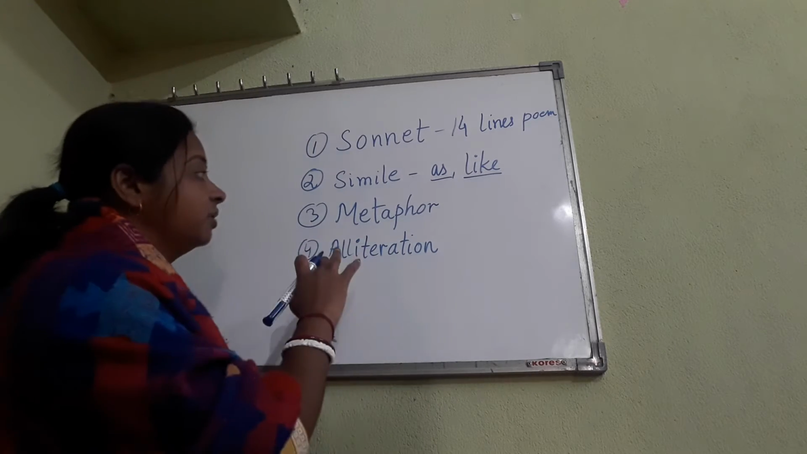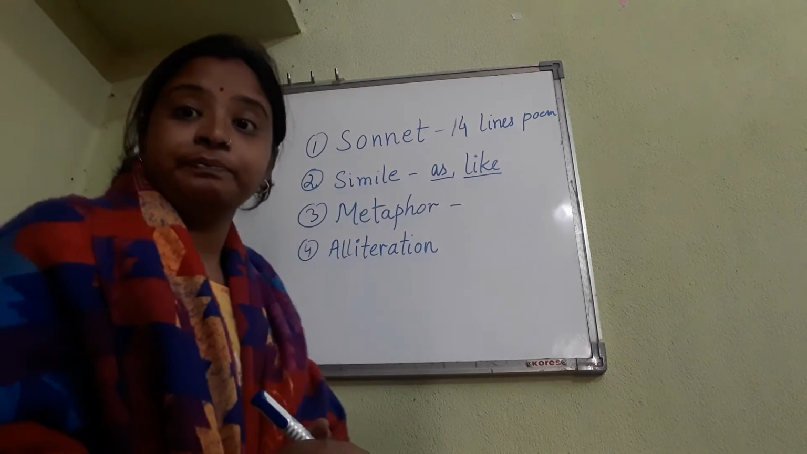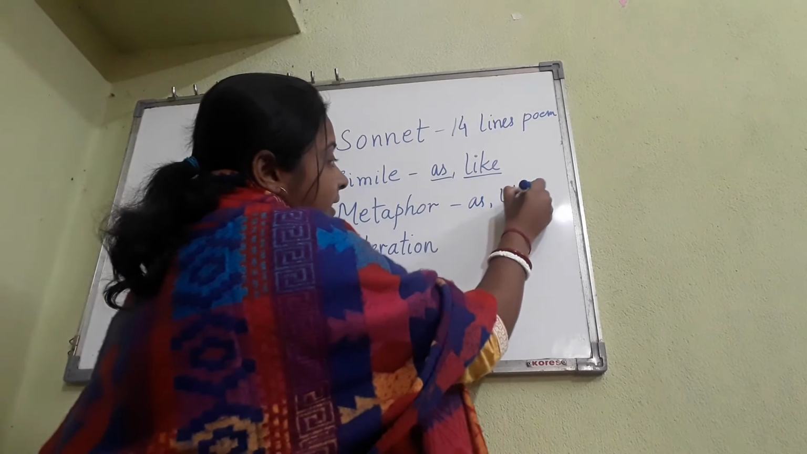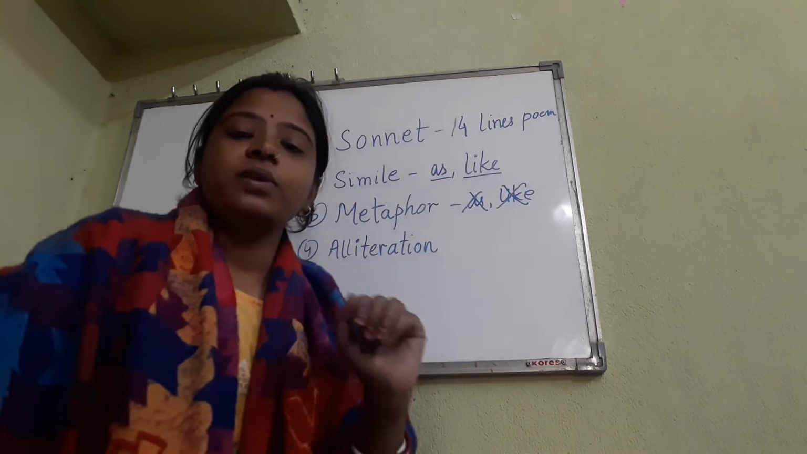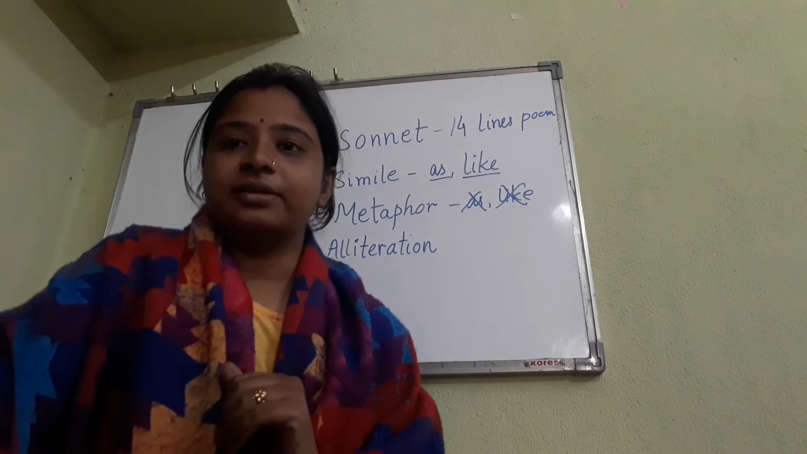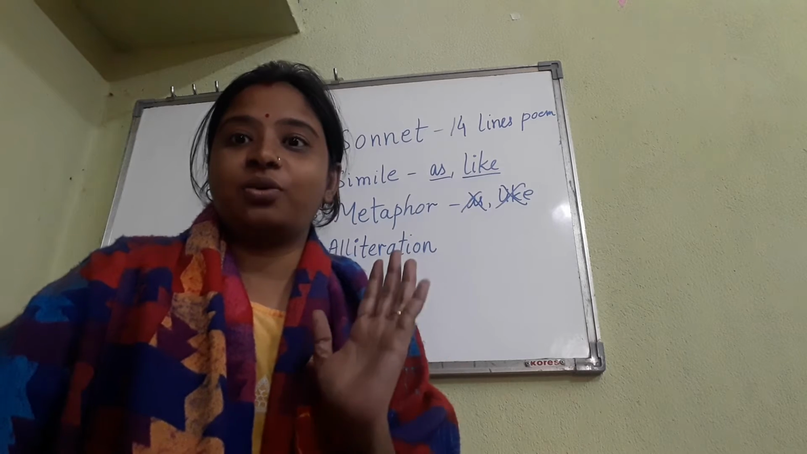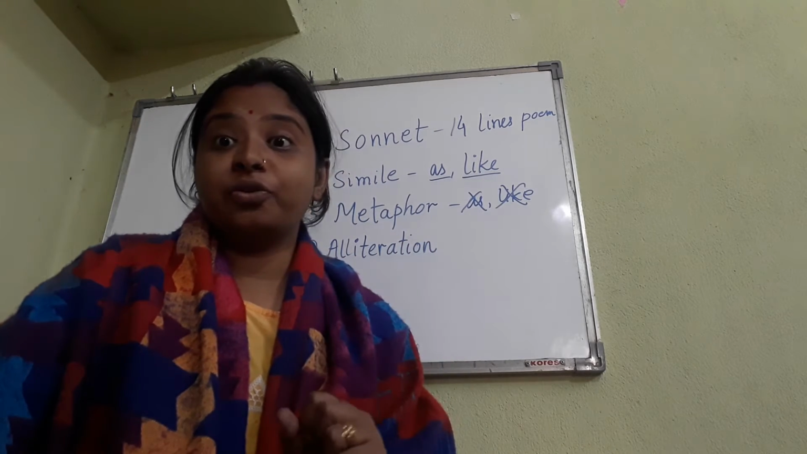Coming to the third one, metaphor. What is metaphor? Here also we make a comparison, but we don't use the words as or like. We don't use an indirect comparison. Here also we compare. My mother is the tiger in my home. It means she is the king or she is the queen. Everybody is under the control of my mother.